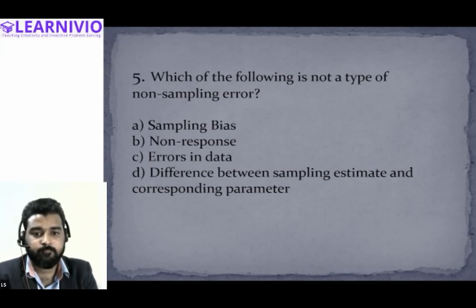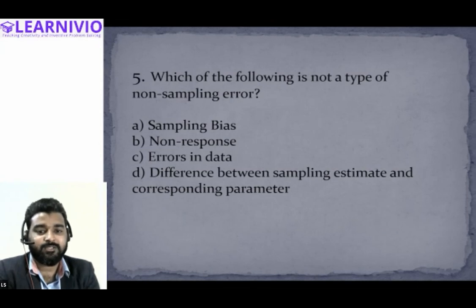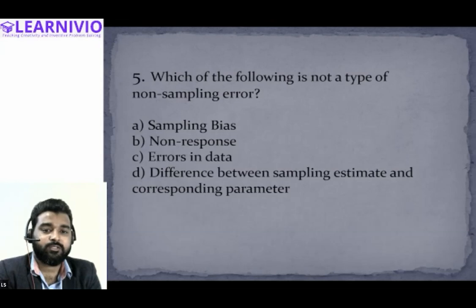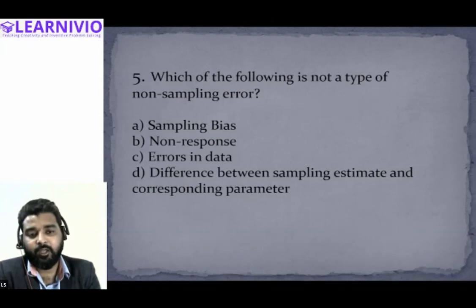Errors in data is a non-sampling error. Do you know the meaning of non-sampling error, Arisha? Non-sampling error is regarding basically the data that you have collected. There is some mistake in the data that you have collected, and there are certain reasons for that. Like while collecting the information, you were biased, so therefore the wrong information has been collected.